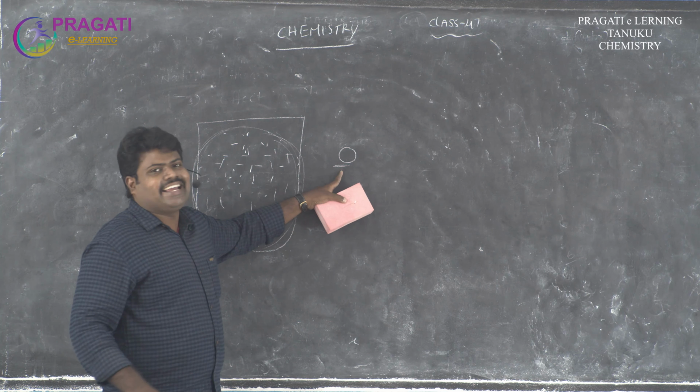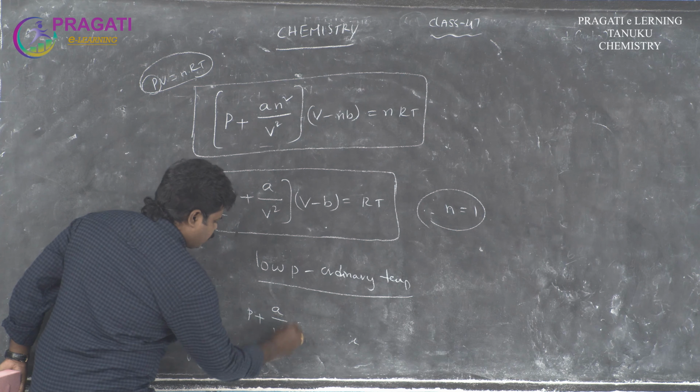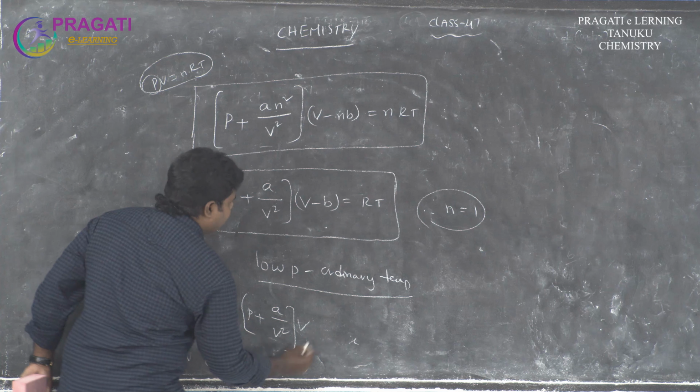At low pressure and ordinary temperature, as pressure decreases, the volume increases. So the volume is very high, and in the same time volume increases, so B is negligible. So we can write, at low pressure at ordinary temperature, (P plus a by V square) V is